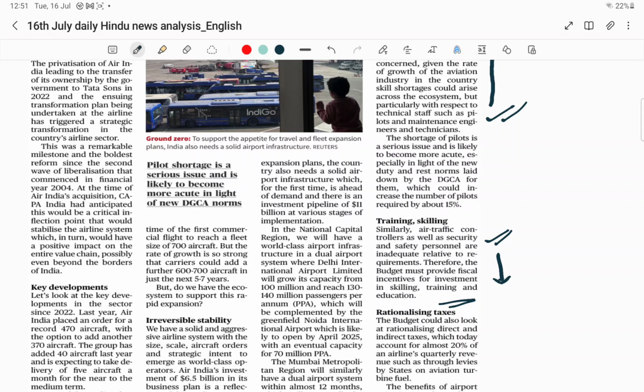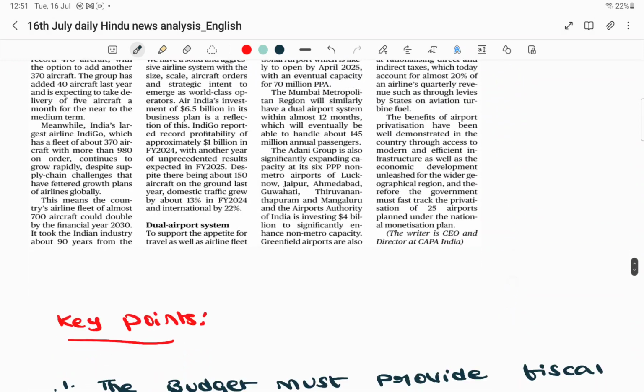In this context, there is a dire need to reduce this particular tax burden so that these airlines can ensure profitability, and can also invest in other important key areas like bridging the gap and reducing the skill shortages, etc. So this is the article which it is talking about. I have written some important points here as well.